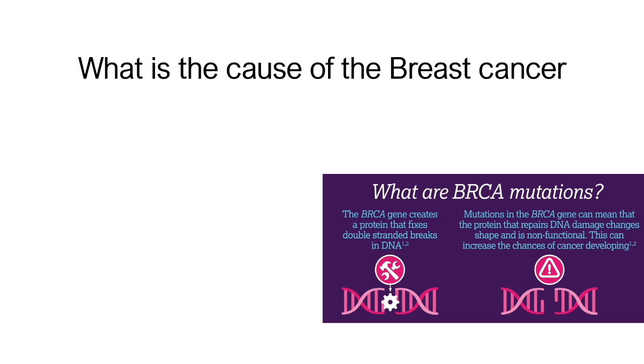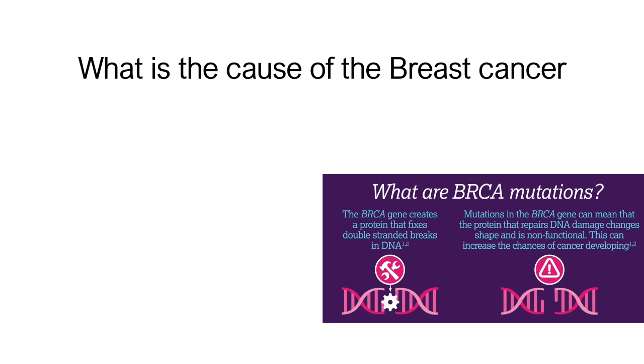Mutations in BRCA1 and BRCA2 genes impair DNA repair, leading to a higher risk of breast and ovarian cancers. While not everyone with these mutations develops cancer, their presence substantially increases the risk compared to those without them. These genes are crucial for maintaining genetic stability and preventing the accumulation of mutations that can contribute to cancer.